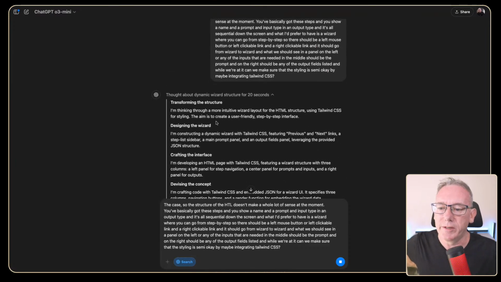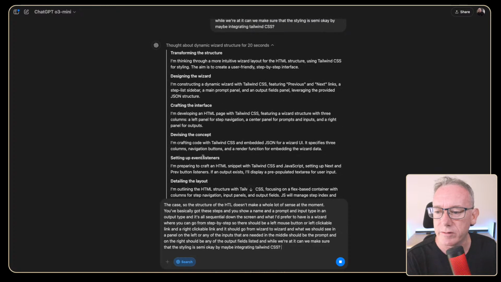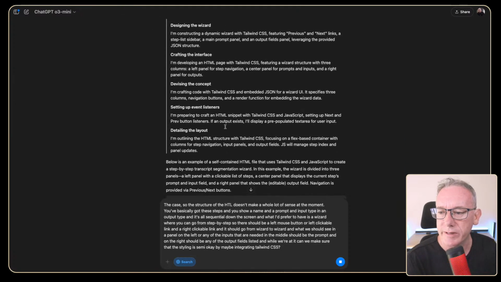I'm thinking through an intuitive wizard. Well, this is great. The reasoning model is awesome because it's going, okay, what would a wizard layout look like? Designing the wizard. I'm constructing a dynamic wizard with previous and next links. Cool. Crafting the interface. I'm developing HTML. Great. Devising the concept.